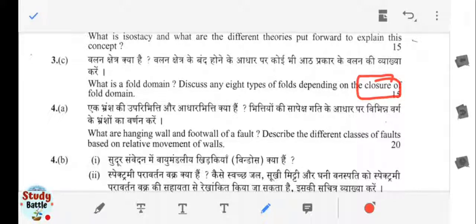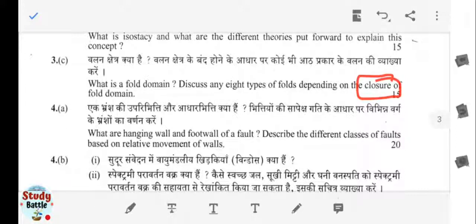This is a very important concept which has been asked here, hanging wall and foot wall concept. And you have to also describe different types of classes of faults which are generally based on the relative movement of faults. Okay, so generally you have been asked for the normal fault and reverse fault. So these are two basic faults which are differentiated, which are being governed on the basis of hanging wall and foot wall. Okay, when hanging wall moves away or the foot wall moves down, on that basis you have to define these two, the most important faults which are based on the hanging wall and foot wall movement, with respect to movement of these two walls.